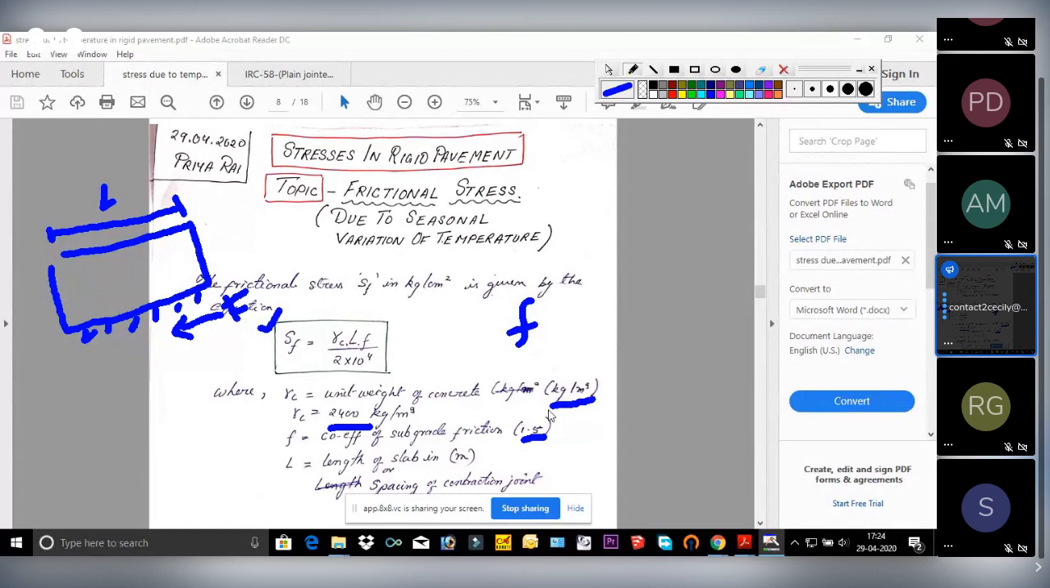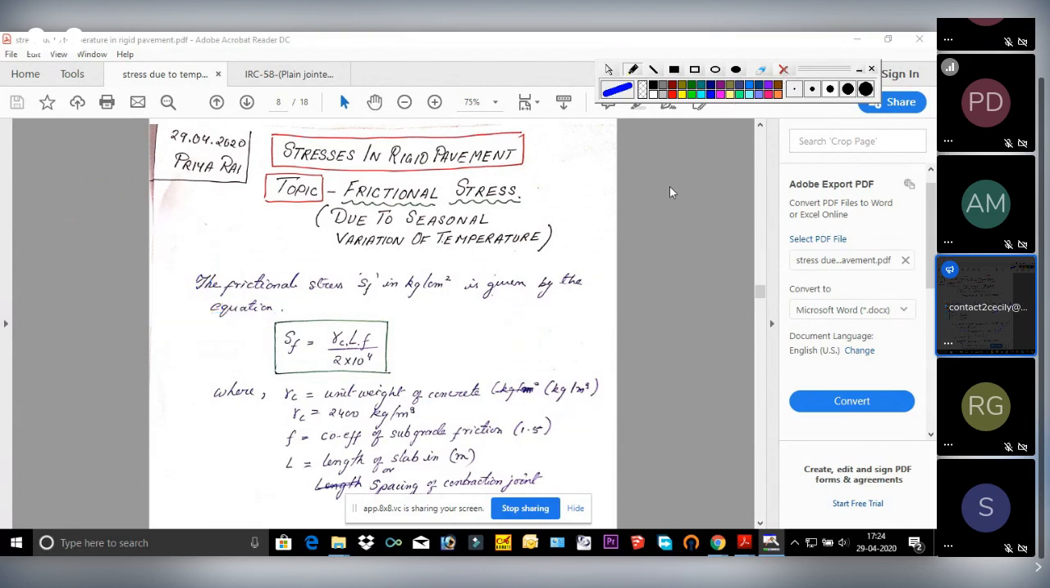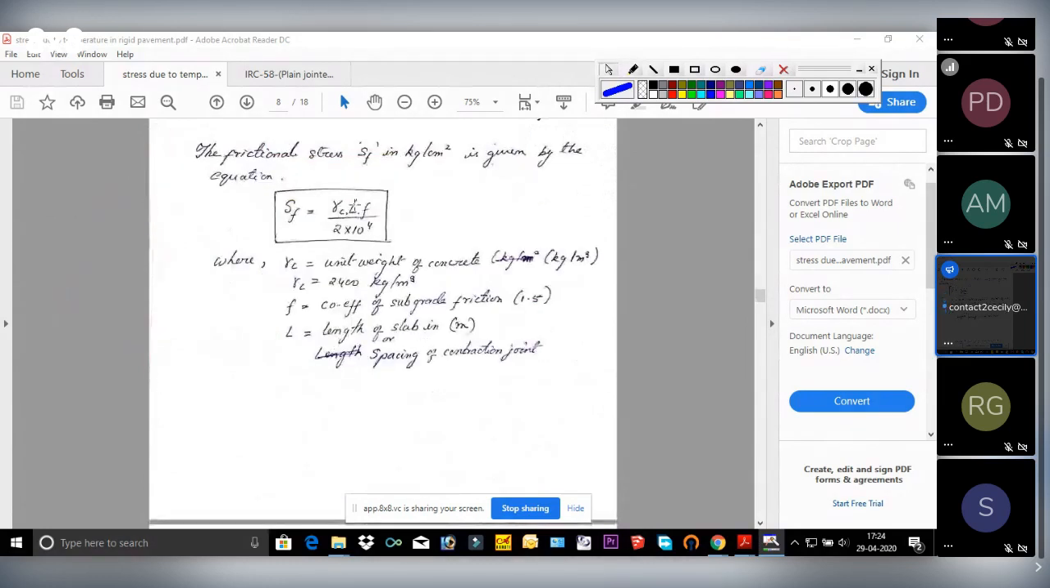Gamma C is in kg per meter cube. L is in meter. Small f is unitless. Wherever it is given that H is in centimeter, we have to keep it in centimeter only. This length is sometimes said to be the length of the slab or the spacing of the contraction joint or transverse joint. Whereas this SF is the stress generated to resist frictional force. This is stress and this is F.